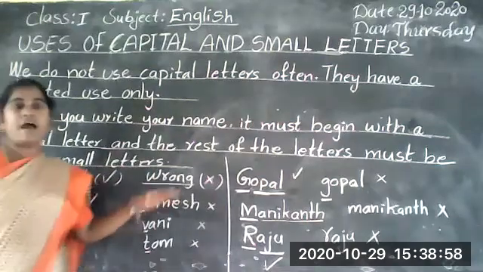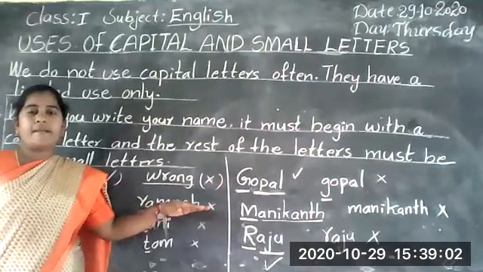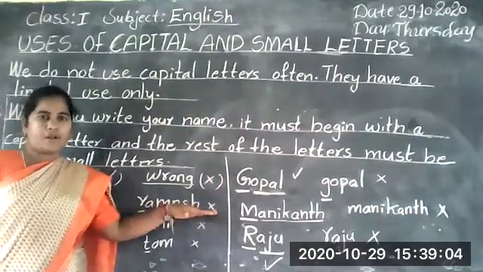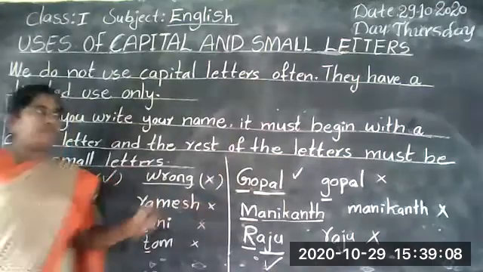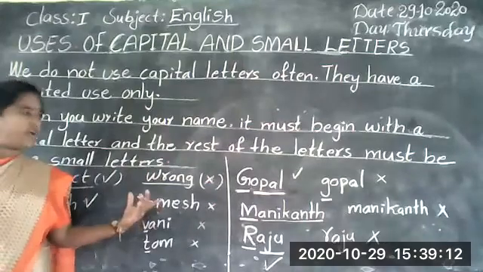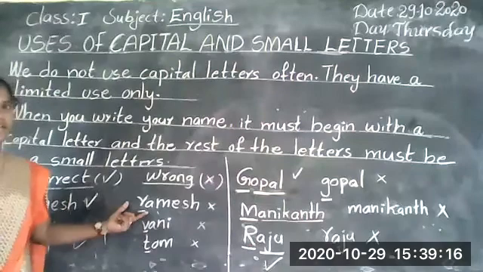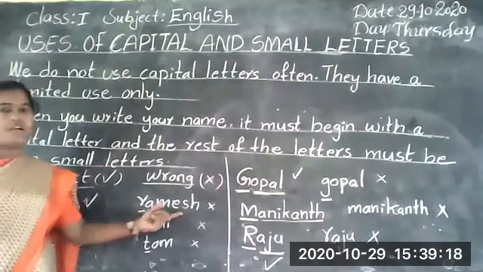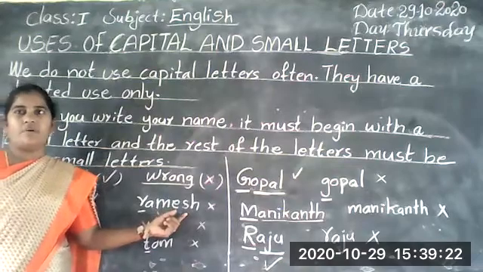Harsha Sai, Manikant and Sudharani are proper nouns. When you write my name or your name, you must write the first letter capital and the rest of the letters small. Understood, children? Okay, thank you.